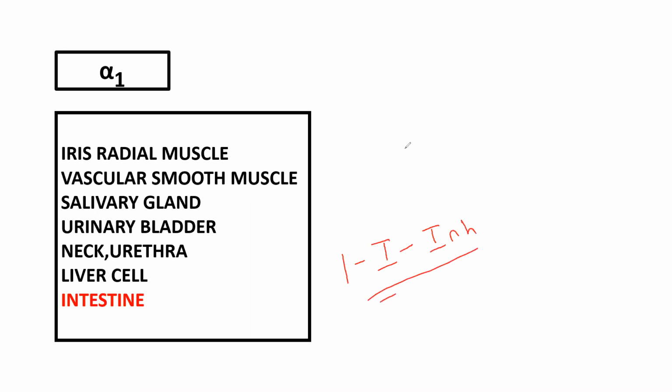What do we mean by excitatory action? At the iris radial muscle, excitatory action produces mydriasis. At vascular smooth muscle, excitatory action means constriction.